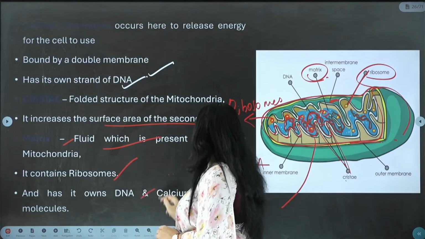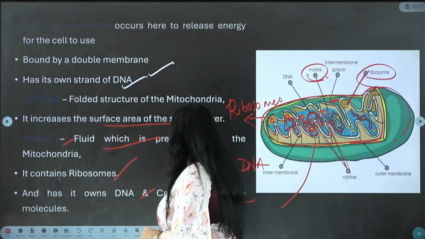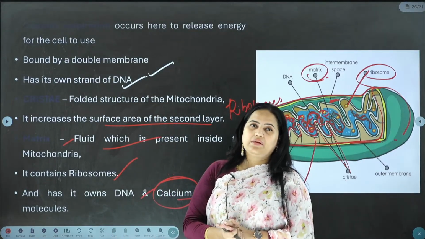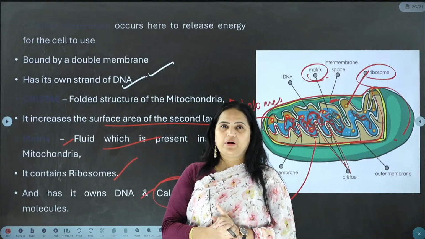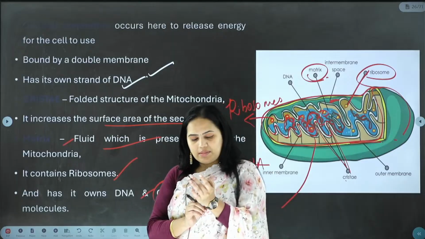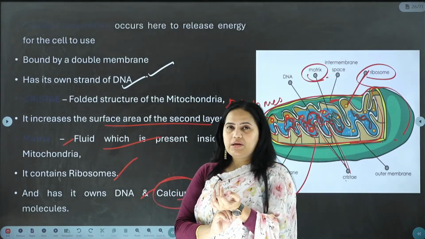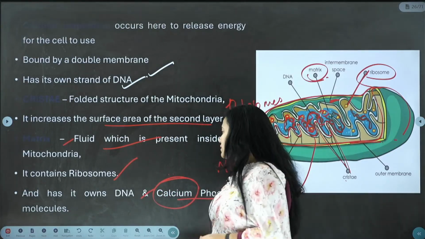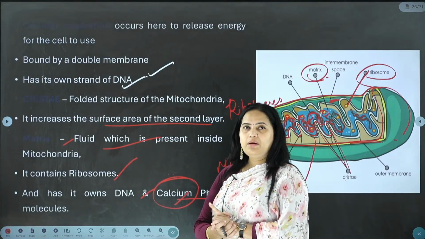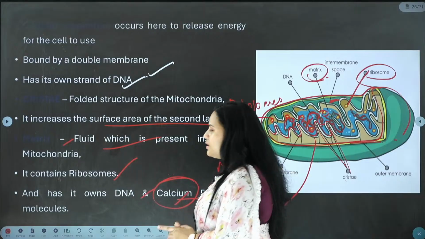It has its own DNA, calcium, phosphate, and magnesium. Magnesium has to be pronounced as magnesium, never as calcium and magnesium mixed up. You can even check the pronunciation if you want. Calcium and magnesium should be pronounced correctly, magnesium only.